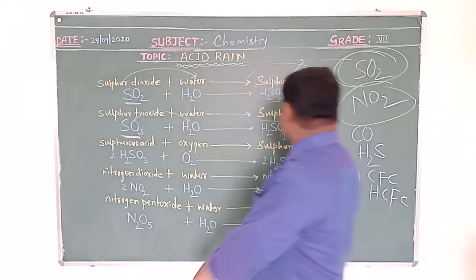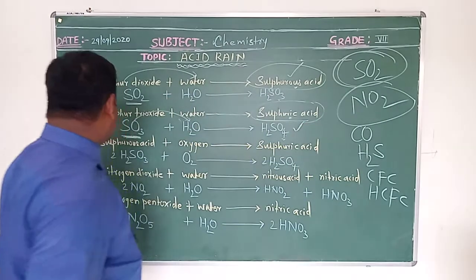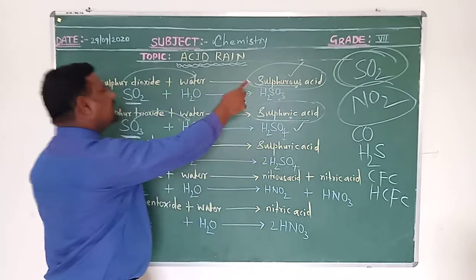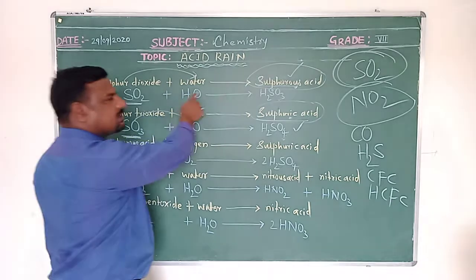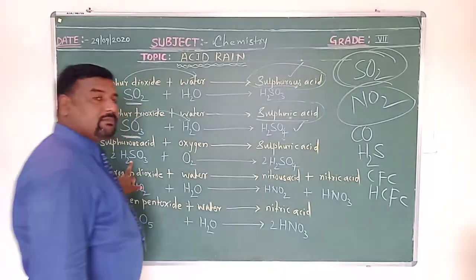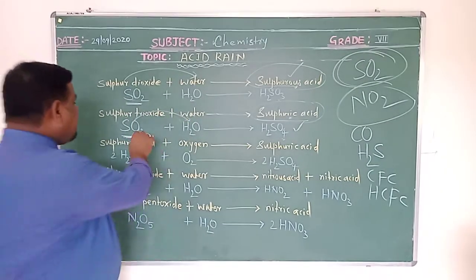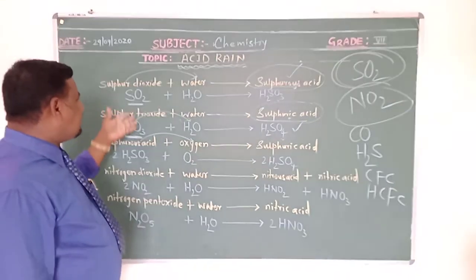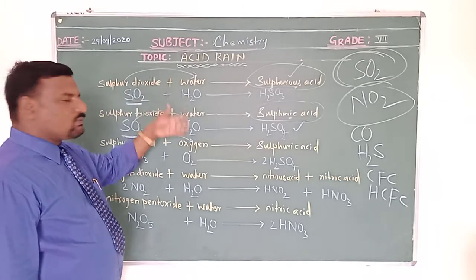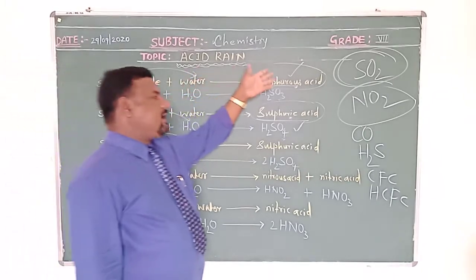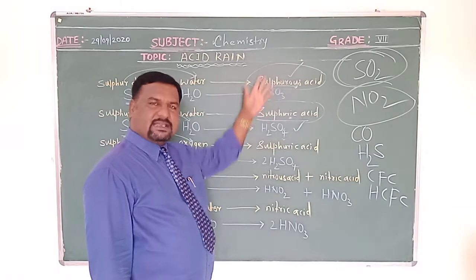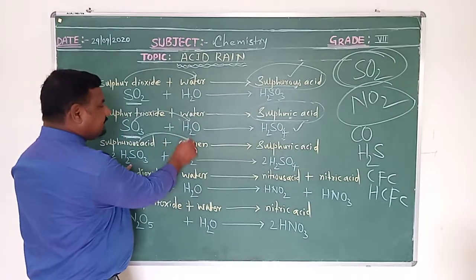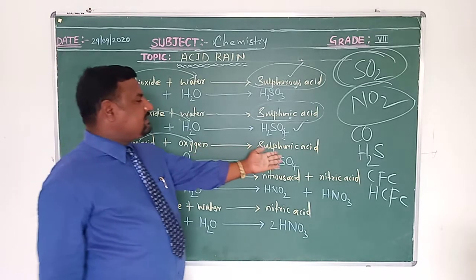See here again, sulfurous acid H2SO3 is formed. How is the sulfurous acid formed? Due to sulfur dioxide reacting with water, sulfurous acid is formed. That sulfurous acid further reacts with oxygen present in the air. Here the oxides of sulfur like SO2 and SO3 react with water present in the air, forming acids like sulfuric and sulfurous acid. That sulfurous acid further reacts with oxygen present in the air to form sulfuric acid again.